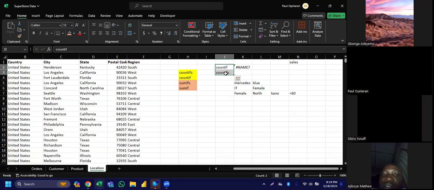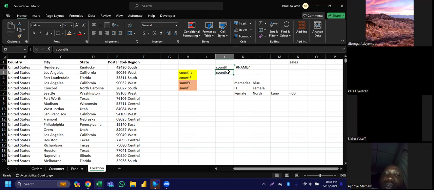They will now have the word Countif, counting based on certain conditions. Maybe I want to count modems. I can say, okay, how many modems are MTN? How many modems are Airtel that we have? How many staff do we have in sales department? How many staff do we have in IT department? By the time I'm having just a single criteria, I'm only counting, then I can use Countif to do it.